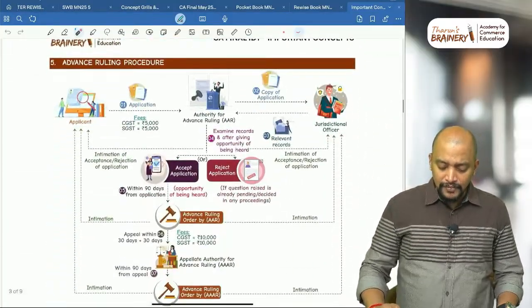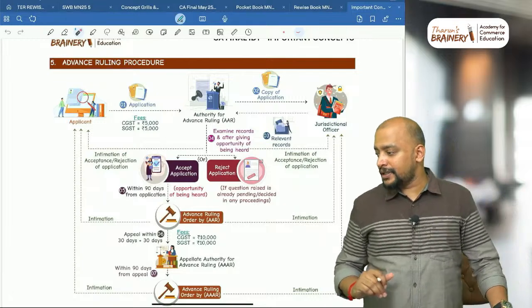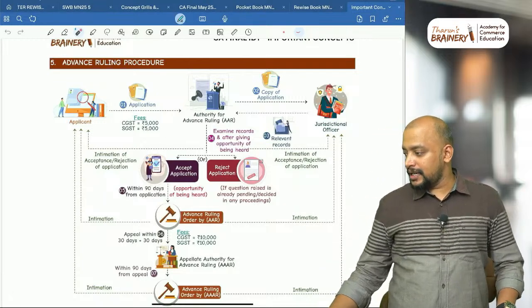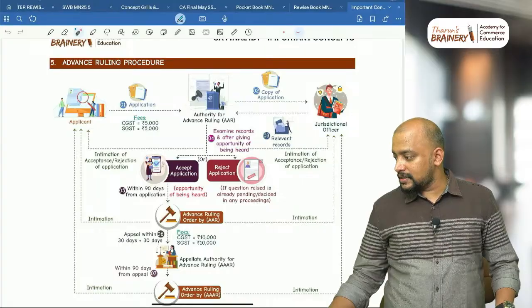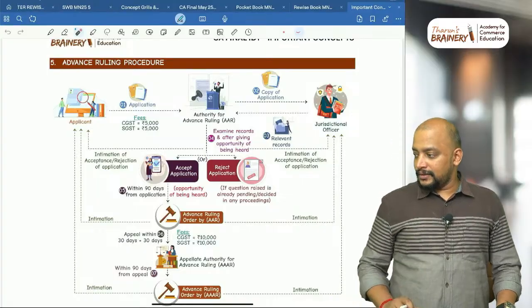Then next, advance ruling procedure. So screen, theory and case studies, done.